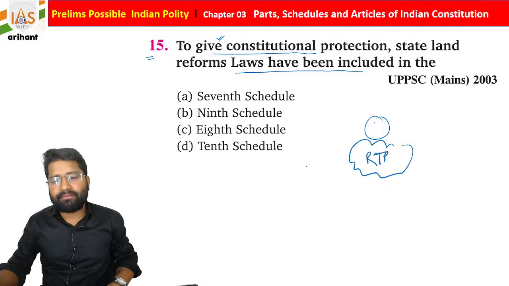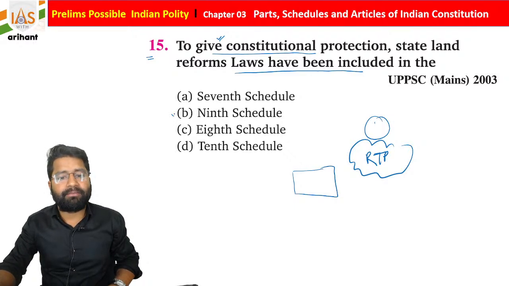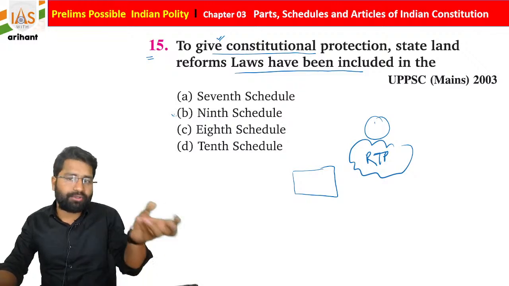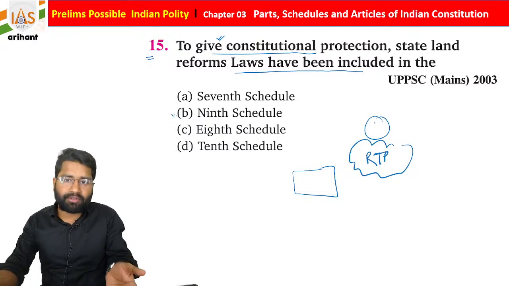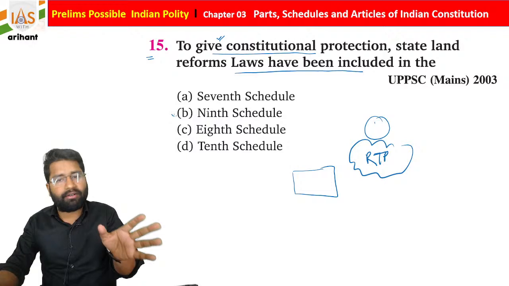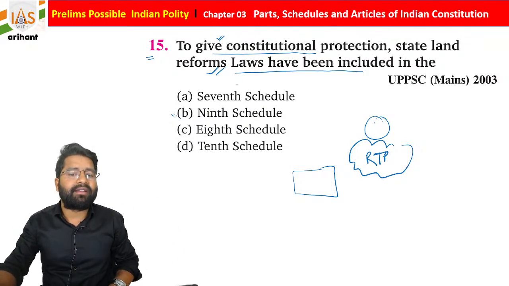To get around this, Parliament came with some reforms, and for that purpose the 9th schedule was added. If we add something in the 9th schedule, the Supreme Court is not going to interfere, but later the Supreme Court said that it is a part of the Constitution and we can enter into any part of the Indian Constitution. So they can check any part of the Indian Constitution. So what you find is it is basically connected with land reform.